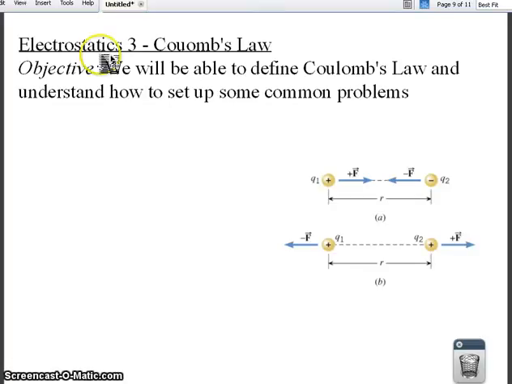Welcome to this lesson on Electrostatics 3, Coulomb's Law. Today we will be able to define Coulomb's Law and understand how to set up some common problems.